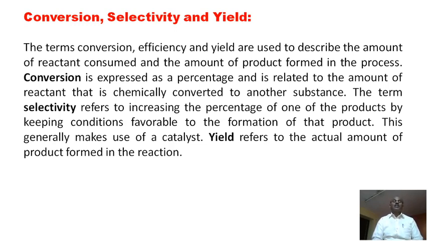Yield means the actual amount of product formed in the reaction. Suppose you take 1 gram of reactant, and how many grams of product is obtained. The expected yield is supposed to be 1.2 grams, meaning 1 gram of reactant is converted to 1.2 grams of product, which means 100% yield is obtained. These 3 terms may be asked in the examination with 3 marks: what is conversion, what is selectivity, what is yield. You have to explain them.